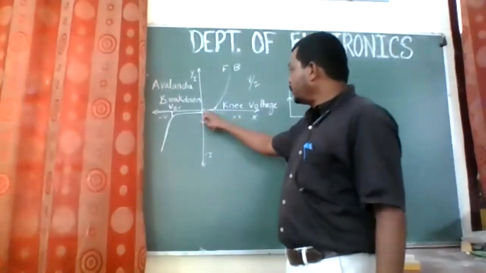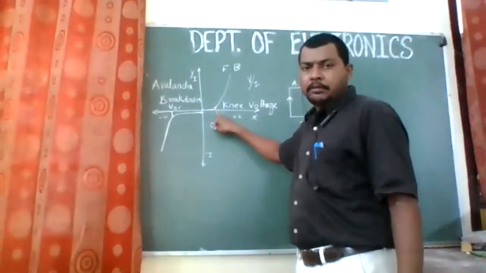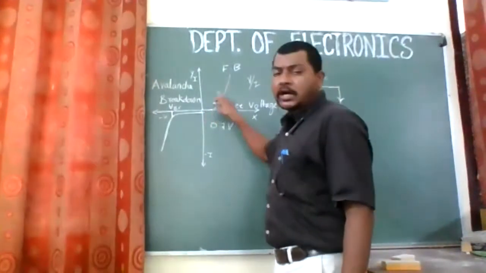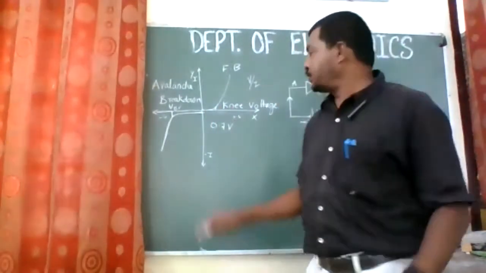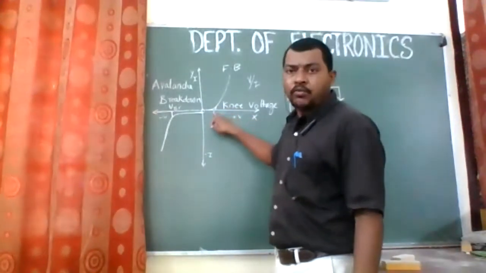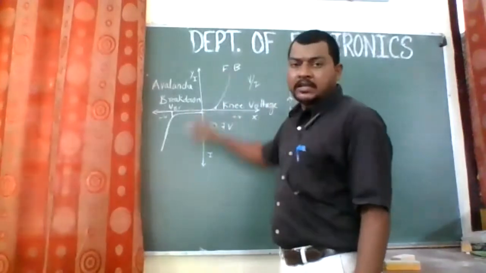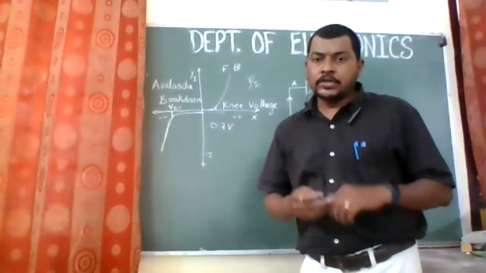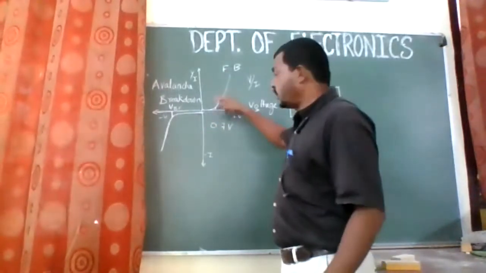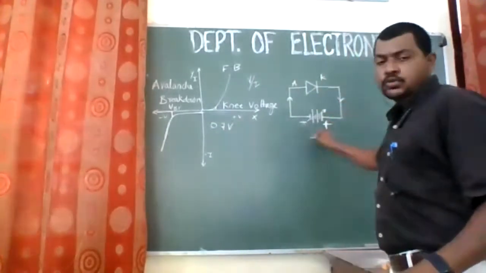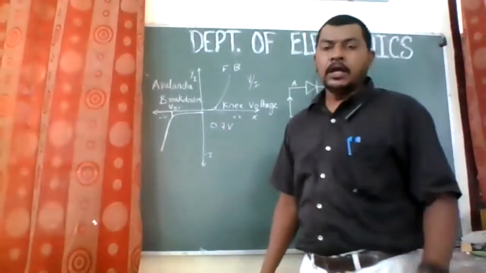Second point, from 0 to the internal potential barrier, that is around 0.7 volts, there is no current flowing through the diode, right? Third point, as soon as it reaches 0.7 volts, the current will start increasing, and the diode is said to be in the conduction mode, right? So the diode conducts in this region. Conduct means the current starts flowing through the diode.